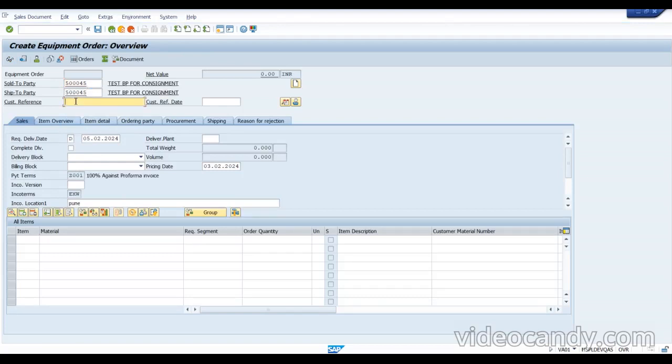So I'll put a test, third party test. Right, so now give the material over here. I'll just type third party, so I don't forget. This is a third party material here. So what we need to do here is try to add this one. Let me give a quantity of 1 and enter.